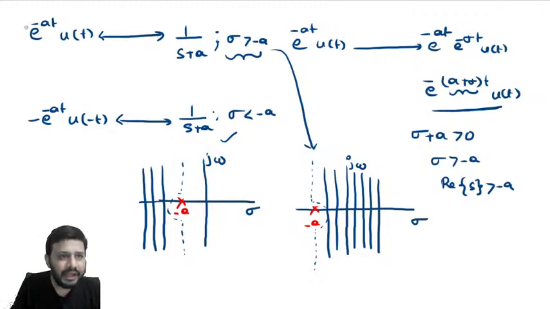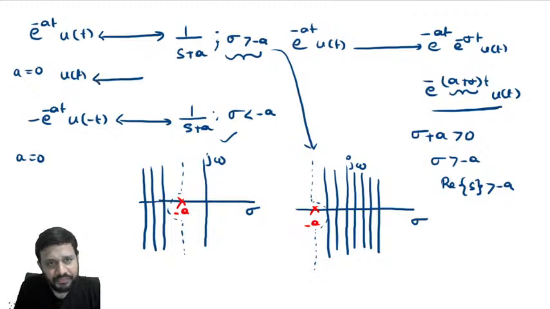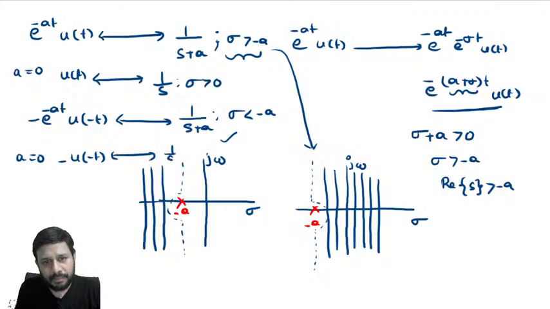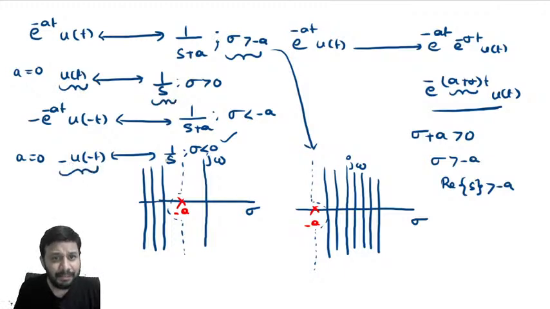And what happened here? If I substitute A is equal to 0 here, this becomes u of t, 1 by S, ROC is sigma greater than 0. What happens if I put A is equal to 0 here? Minus u of minus t, 1 by S, sigma less than 0. Or we can say that the signals u of t and minus u of minus t have the same Laplace transform. Again they differ in ROC.